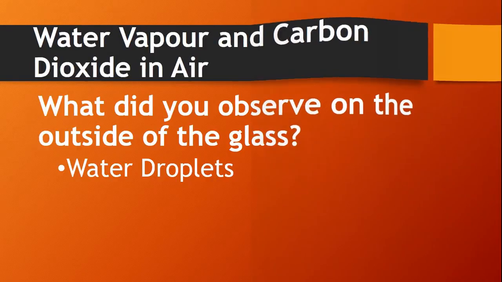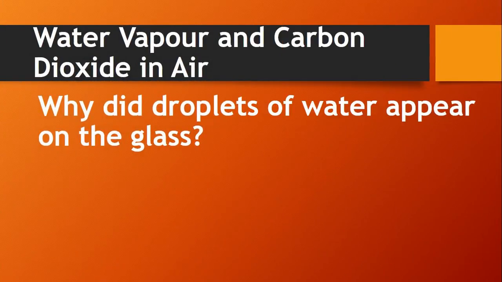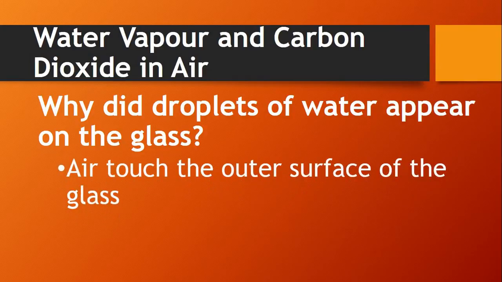Why did droplets of water appear on the glass? Can anyone tell me? Yes, air touching the outer surface of the glass. We can observe droplets of water on the outer surface of the glass as the layer of air touching the outer surface of the glass becomes cold because of the ice cubes.